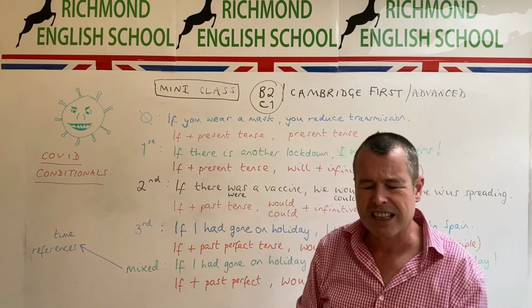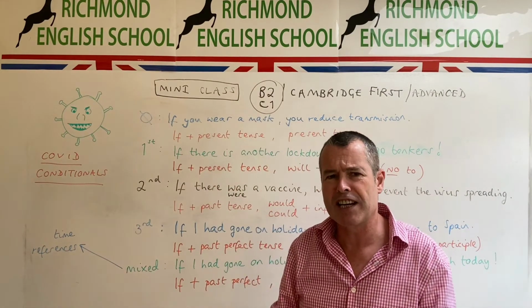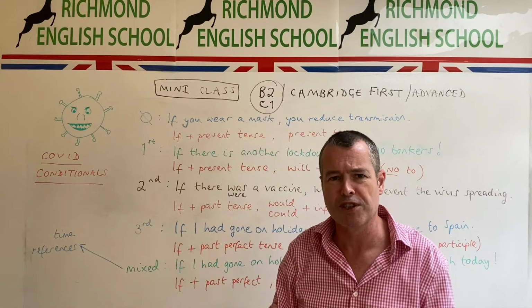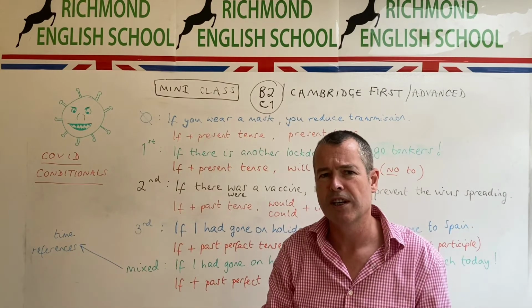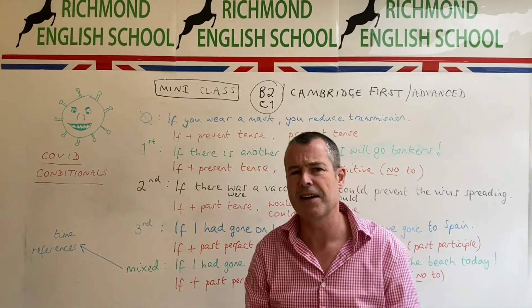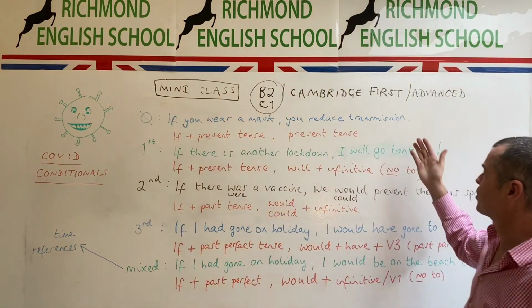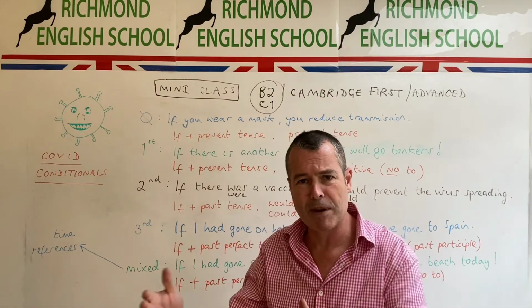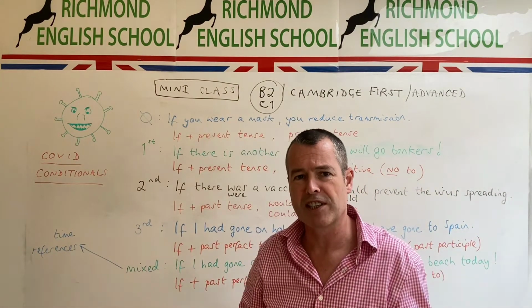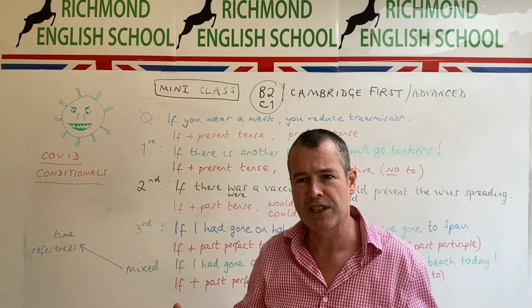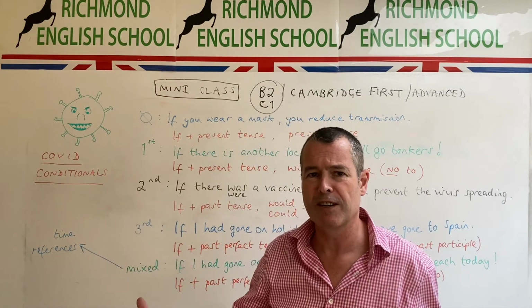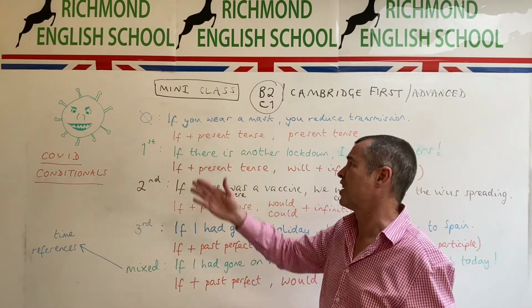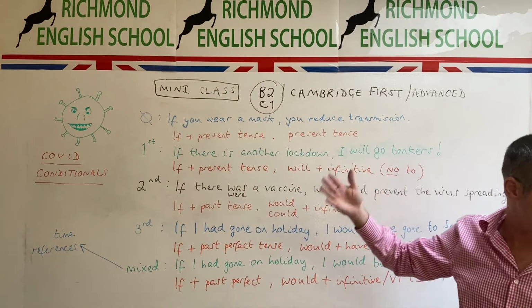Remember from your last English class, is that something you use to describe something which is generally true or something which is more personal to you? Do you remember that? Let's have a look at an example. If you wear a mask, you reduce transmission. Is that a statement about an individual, or are we expressing something more objective, something which is more of a general scientific truth? Which do you think? I would suggest yes. It's a general scientific truth. If you wear a mask, you reduce transmission.